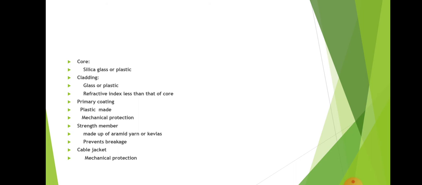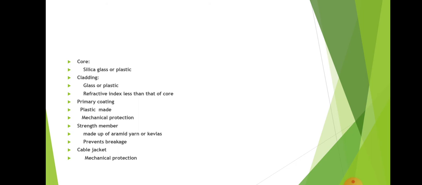Next is the cladding, the outer portion of the core. The layer that surrounds the fiber core is called the cladding. It is also made up of glass or plastic. The diameter of the cladding is typically 125 micrometer, and it helps in light confinement inside the core. The refractive index of the cladding is always less than that of the core. Okay, so when we are using a cladding, we select a material whose refractive index is less than that of the core.